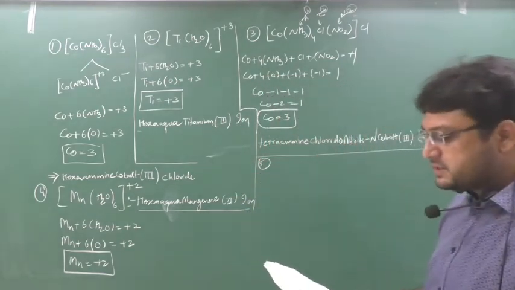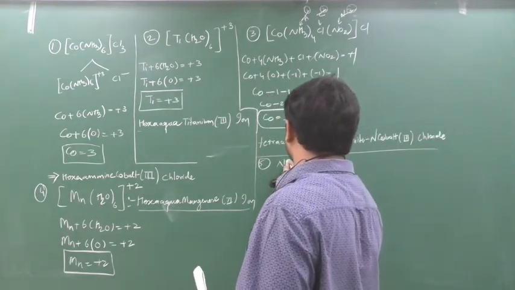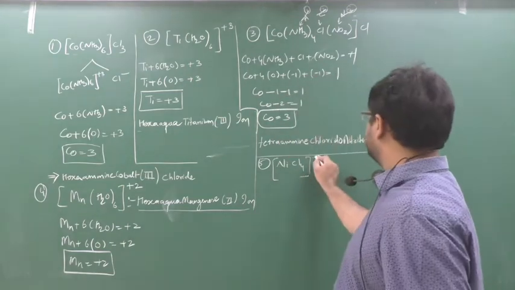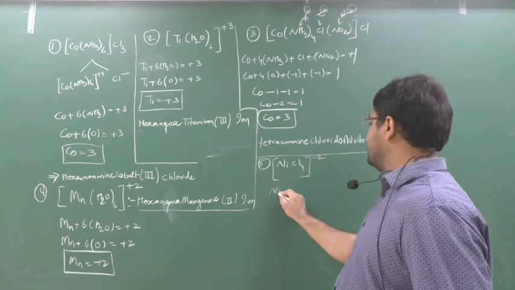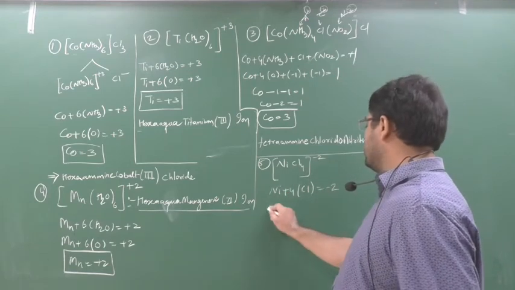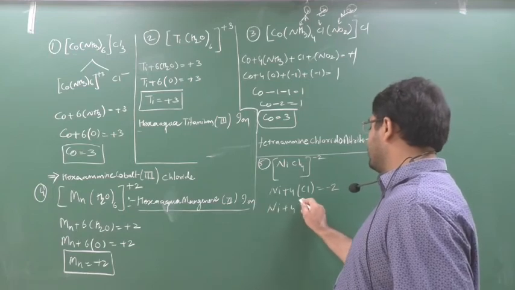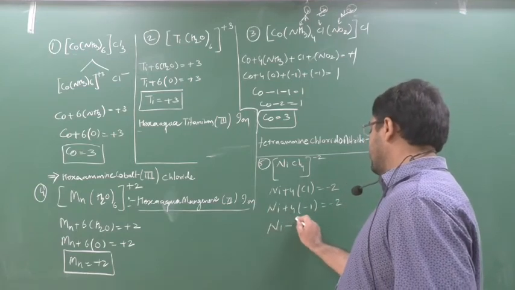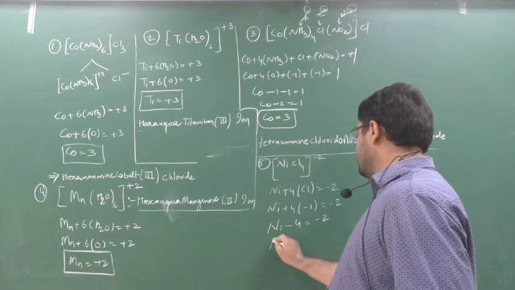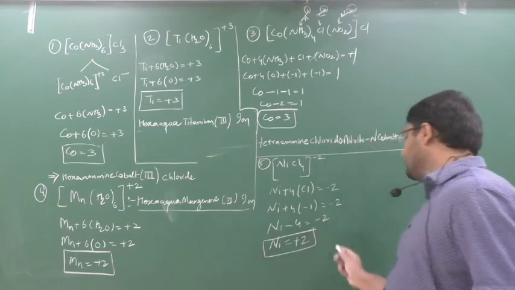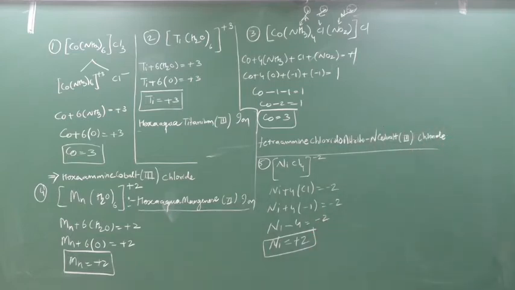What does the fifth say? [NiCl4]2-. So around here, Ni plus 4 into Cl equal to minus 2. Ni plus 4 into minus 1 equal to minus 2. Ni minus 4 equal to minus 2. Ni equal to plus 2, because minus 4 will go that side, it will be plus 4 minus 2, plus 2. So what is the name here?